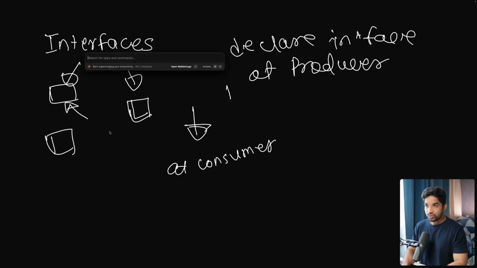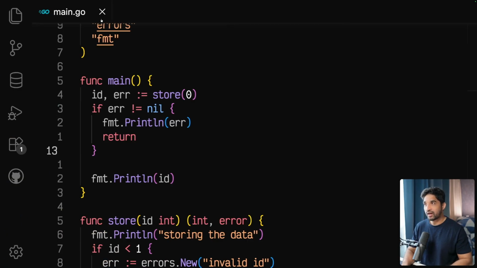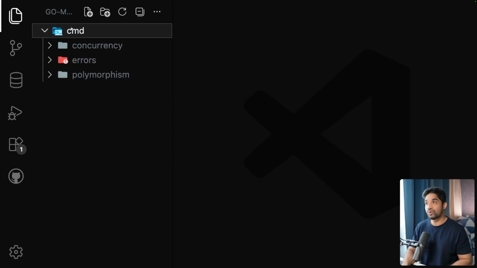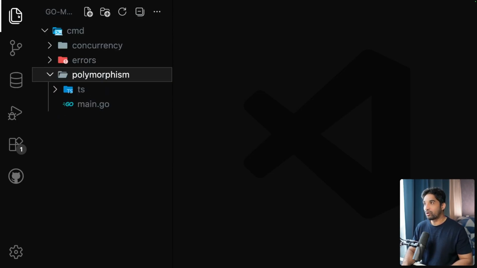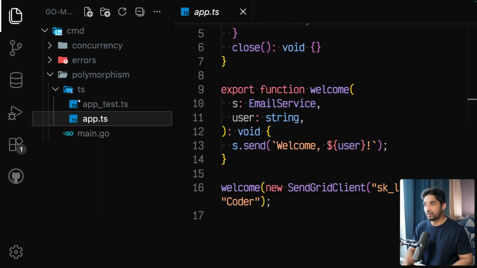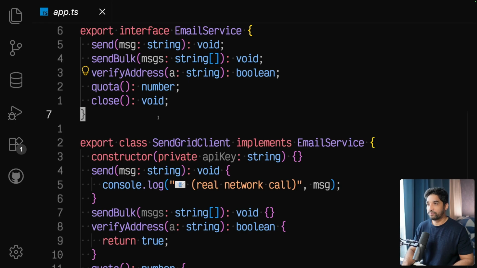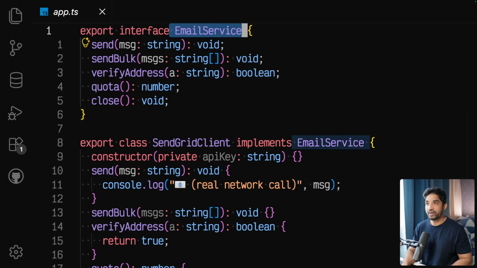So let's go to my code editor and have a look at how we do this in TypeScript and in Golang. We have a polymorphism folder, and we have TypeScript. Let me open this app.ts file and see what we have. We have an interface called EmailService.